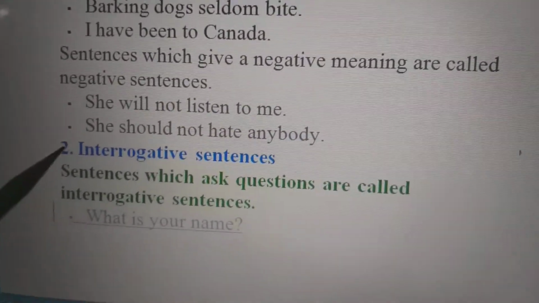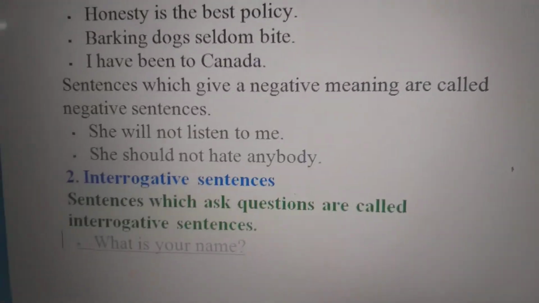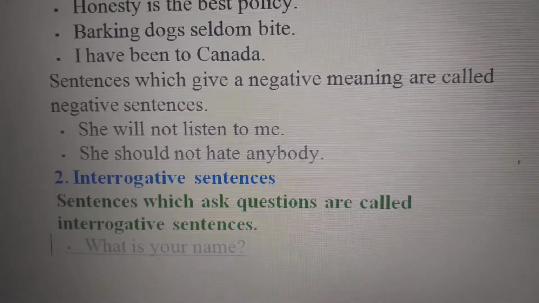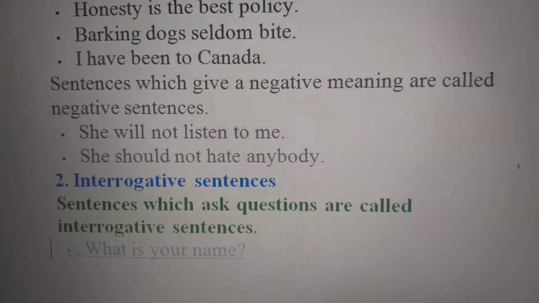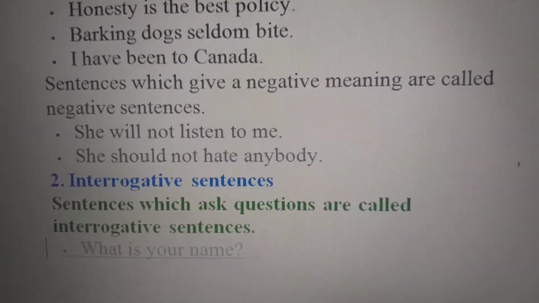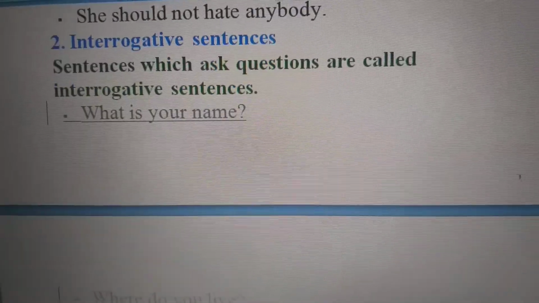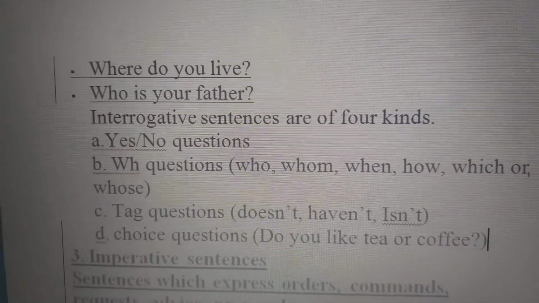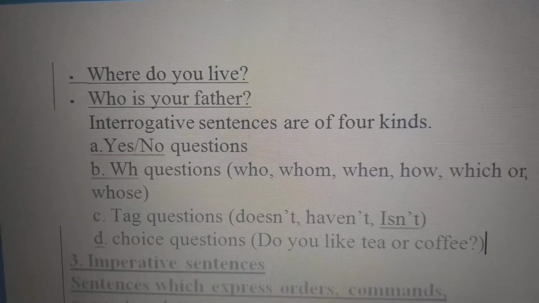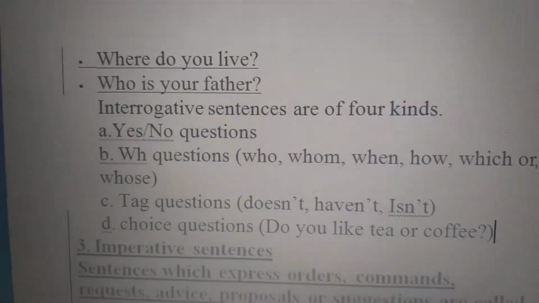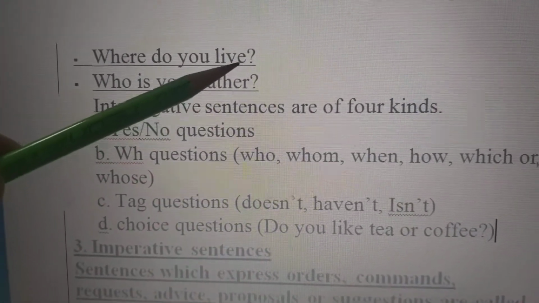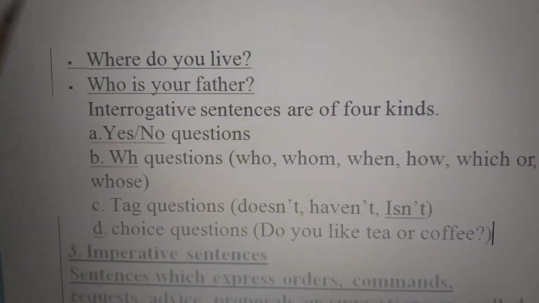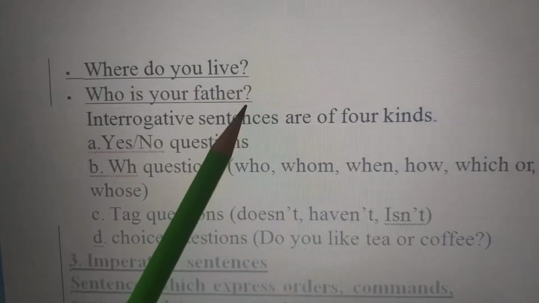Then comes the second type of sentence, which is known as interrogative sentence. Interrogative sentences means where we ask a question, like, what is your name? Where do you live? Who is your father? These are interrogative sentences and always end with a question mark. Remember that in interrogative sentences, there will always be a question mark.